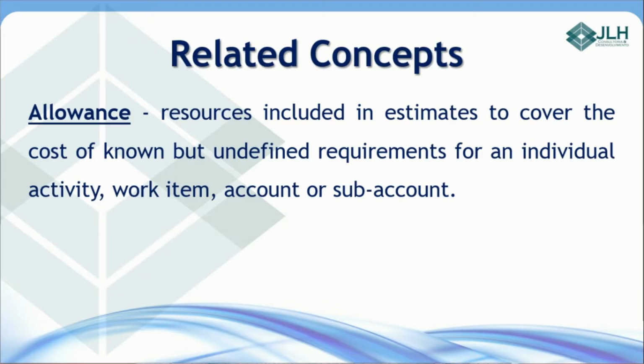Resources included in estimate to cover the cost of known but undefined requirements for an individual activity, work item, account, or subaccount. For example, when you are estimating an industrial plant, you know that there are many screws. However, sometimes you don't have time to count all screws. In this case, you can estimate tubes, valves, or irons, and in the end, you add 2 or 3% of the cost of tubulation discipline to cover the screws. This percentage is called allowance.